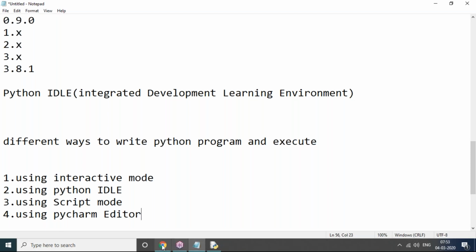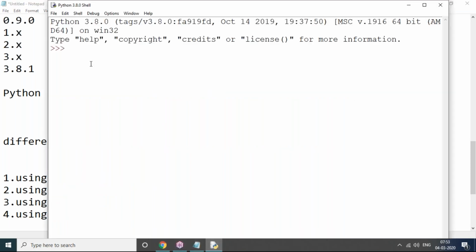As soon as we click on Python IDLE, you get this interactive mode. In interactive mode, you do not write any complete program. Directly type whatever you want and just press enter, and the result comes automatically. Like A value 10, B value 20, just showing variable declaration. If you want A plus B, do this. Did I declare int type? No, no need. If you want to know the type of A, type of A is integer.